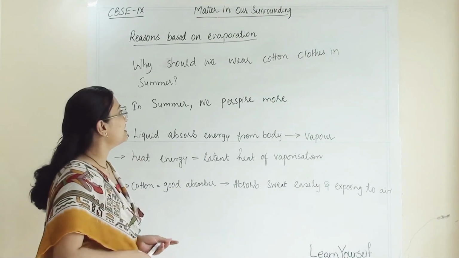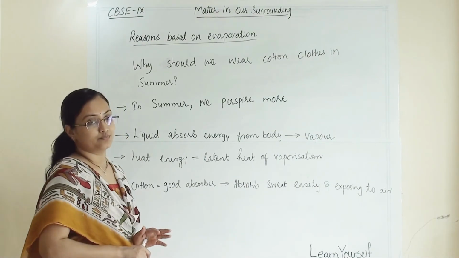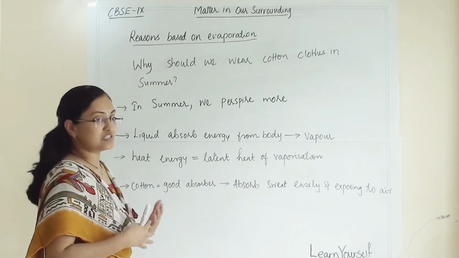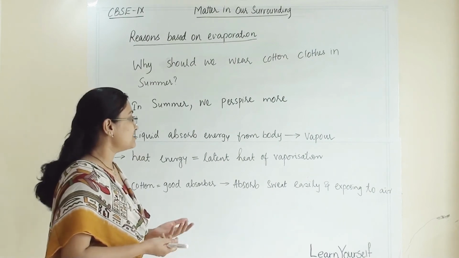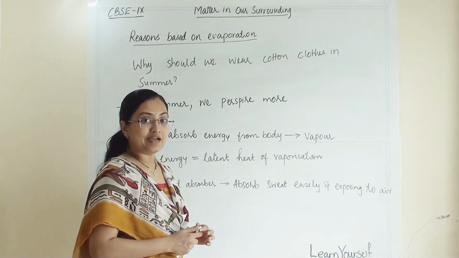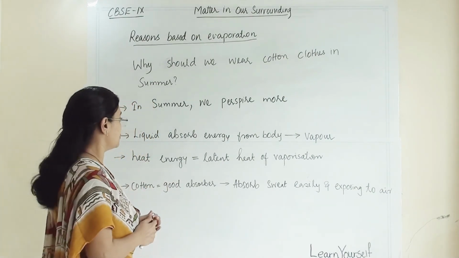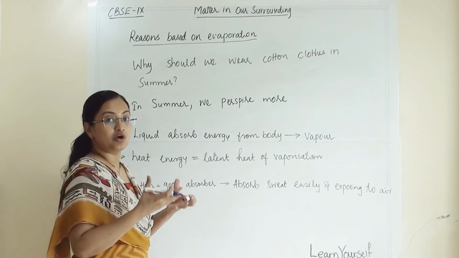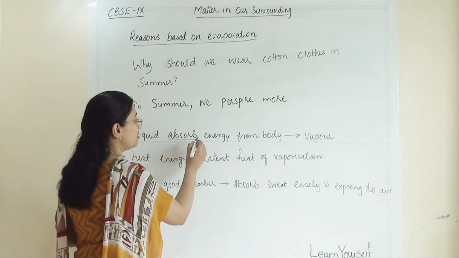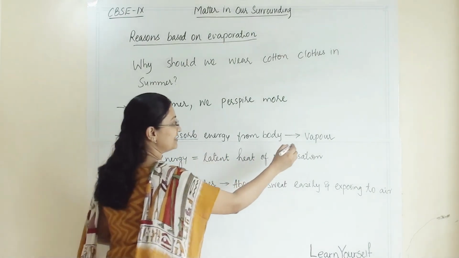Why should we wear cotton clothes in summer? In summer we perspire more, and the liquid absorbs energy from the body and becomes vapor. Whatever atmospheric moisture is there will absorb energy from the body and become vapor.